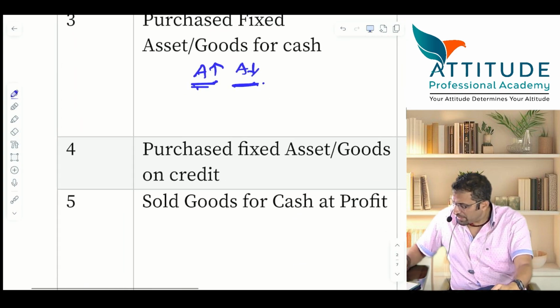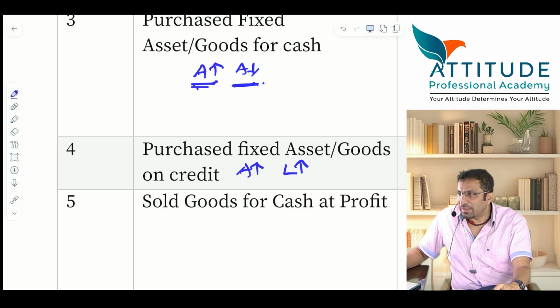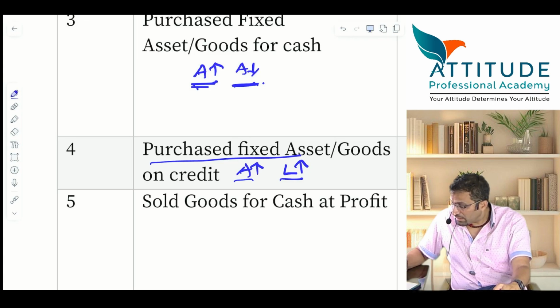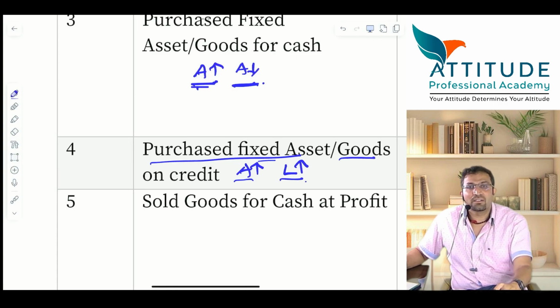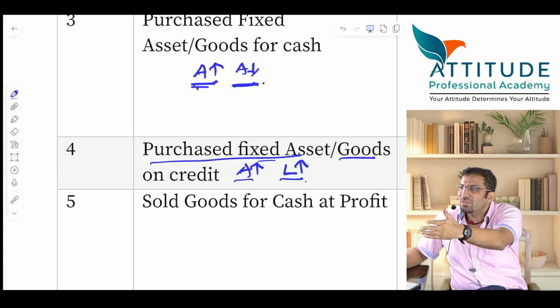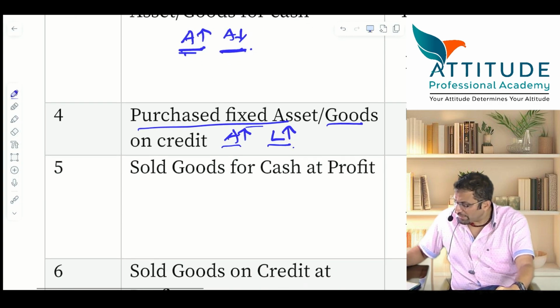Third: purchased fixed assets on credit. Asset increases, liability also increases. Tell the entry. Purchased fixed assets on credit. If it is goods purchase, purchase account debit. If it is fixed assets purchase, fixed assets account debit to creditor. Creditor is a liability, no? Tell the entry as well as the effect.